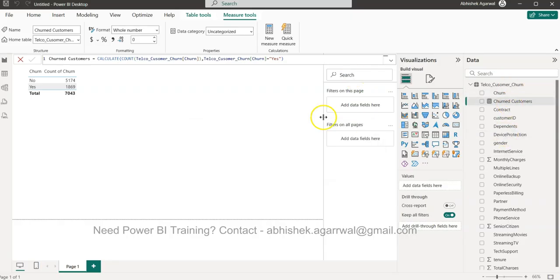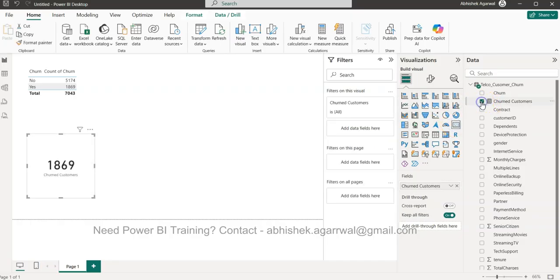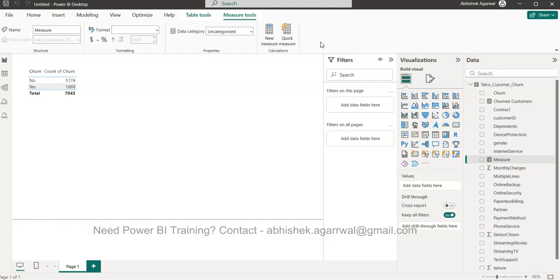Now this churn customer measure is created. I'll click outside on this card, and then simply click on churn customer to make sure this number matches this number. It is matching, which means our calculation is good. Perfect, I can now remove the data. Once we have this, I need one more measure, churn ratio.